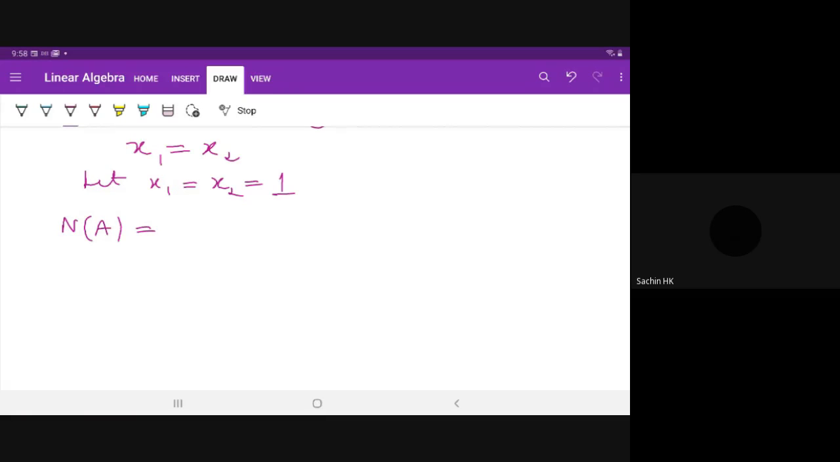Null space of matrix A is a vector of unknowns, that is x1, x2, that is equal to 1, 1. Okay. Now what is column space of A? Write down.